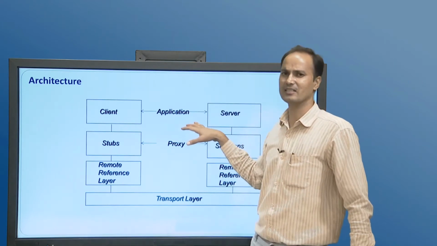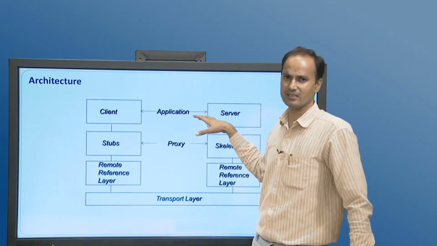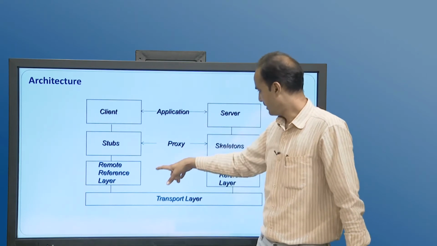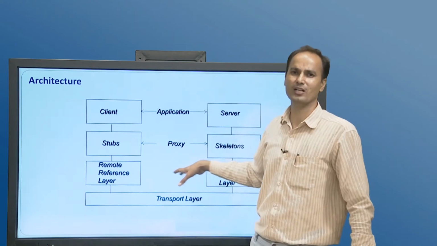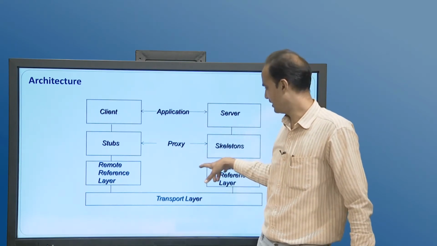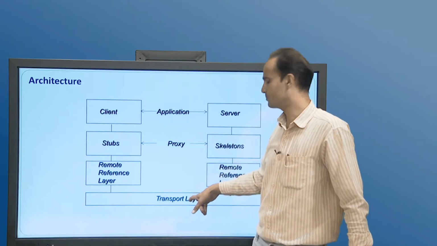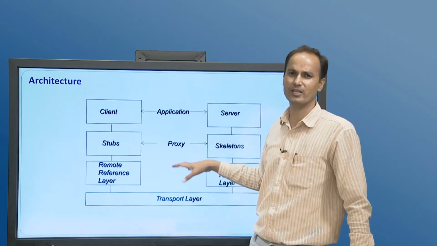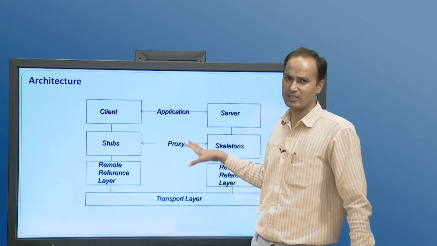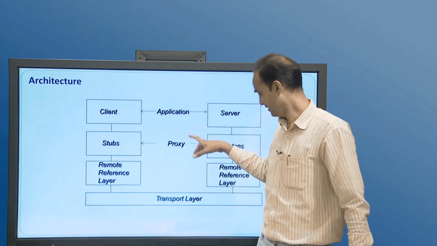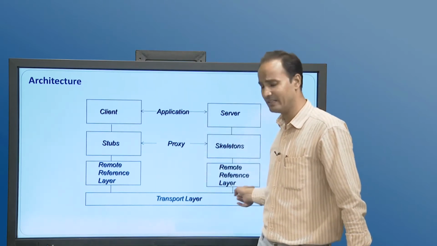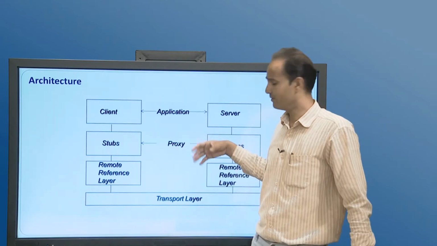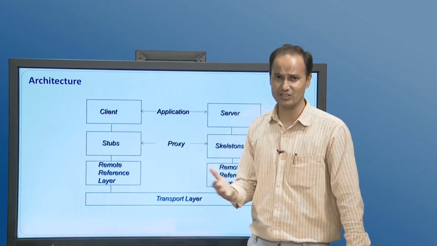Stubs and skeletons are generally known as proxies. The remote reference layer works as a virtual connection layer, and the transport layer is responsible for establishing the connection, transporting the data between client and server, and managing other connection requests.